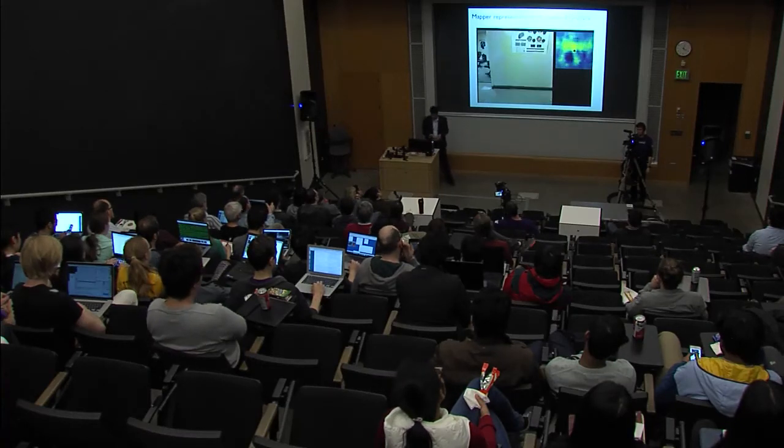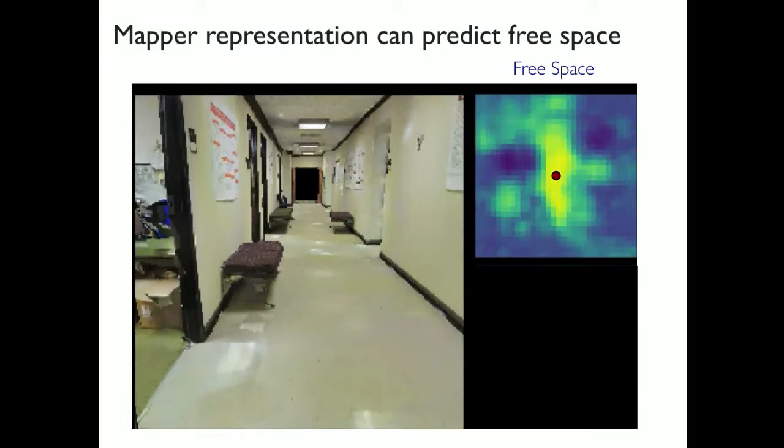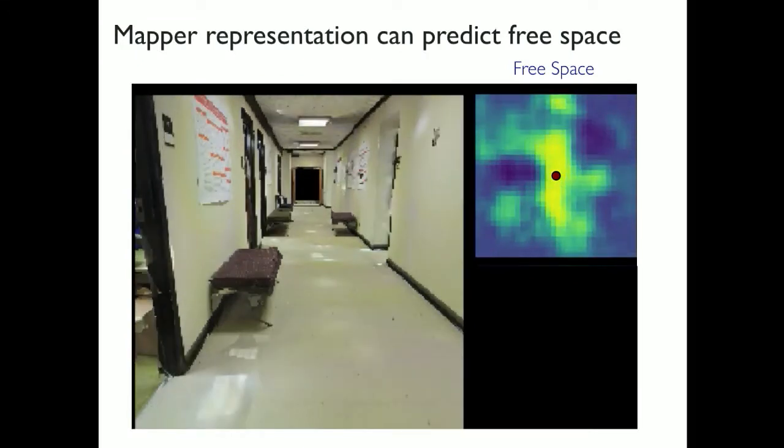So this agent is now going to move forward. And now it turns around. And now, again, note that you are seeing this doorway on the left, and you are able to make a reasonable prediction that there is going to be free space in that direction, even though you have not been into that room. So you see this free space to the top left corner.